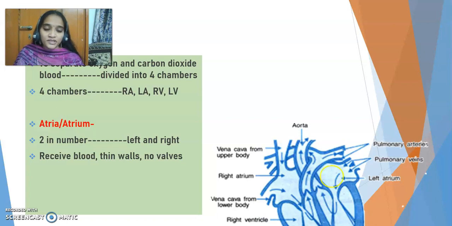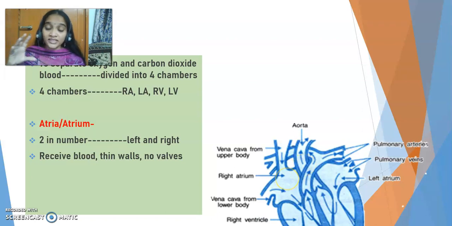The one towards the left is called the left atrium, and the one towards the right is called the right atrium. So we have 4 chambers, out of which 2 chambers are of one type, that is atria, which are divided into right atrium and left atrium.